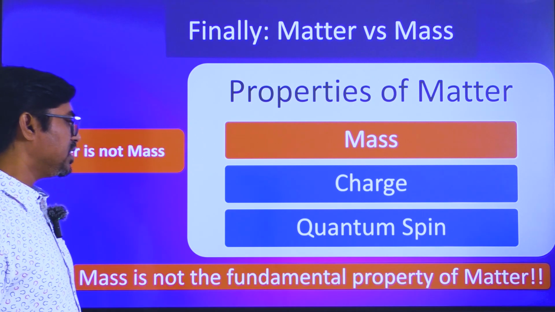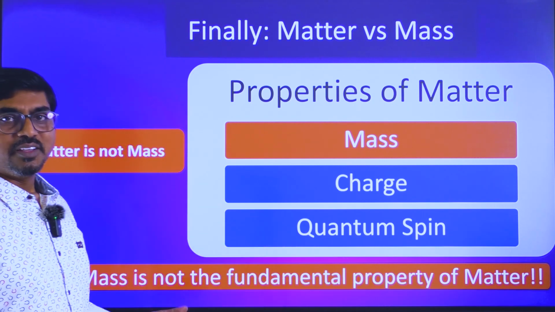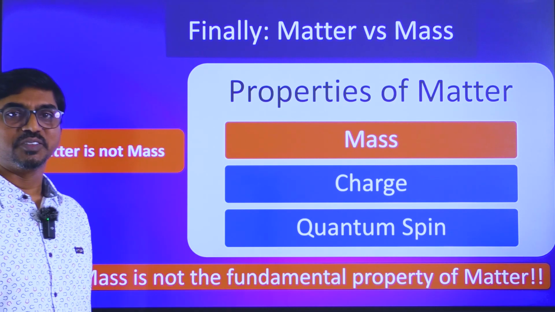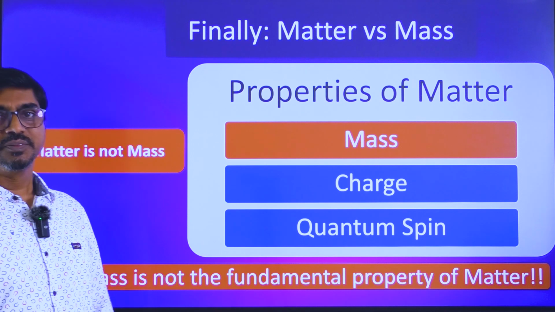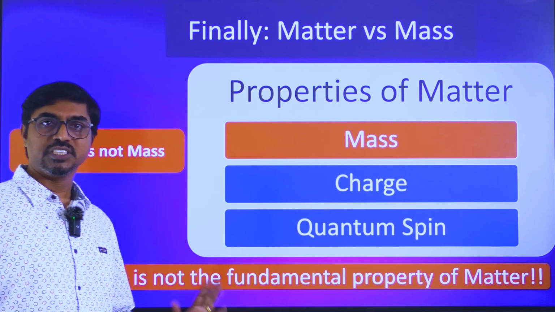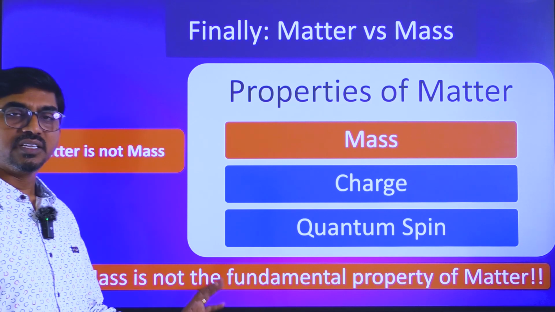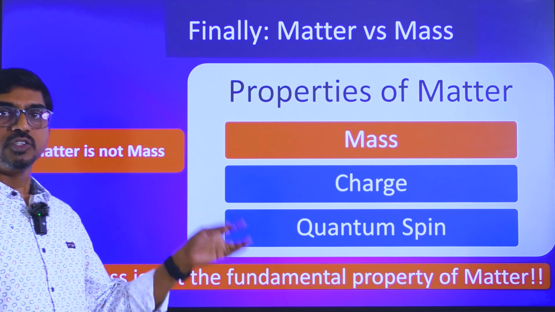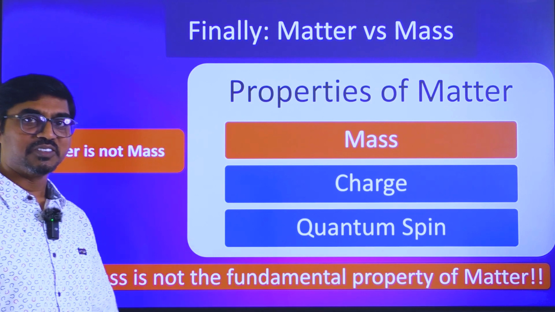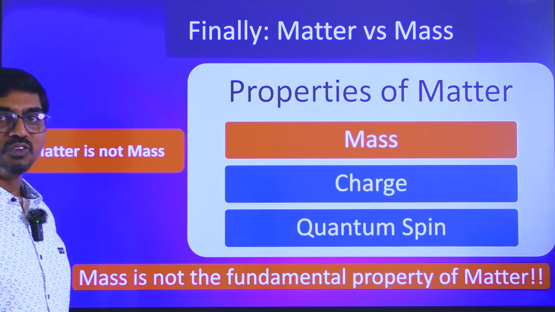One more important thing here: mass is not the fundamental property of matter. There are some particles which are not matter particles, but they are associated with mass. That's very interesting, like gluons. They are field particles, and also bosons. They are associated with mass. That is a very interesting phenomenon when you go to particle physics. So matter is one entity which exhibits the property of mass. Mass is not the property of matter alone. There are other things also which exhibit it. So it gets very interesting, or confusing, as you go down further.